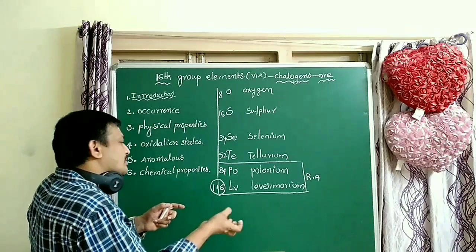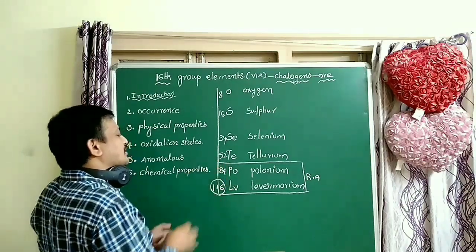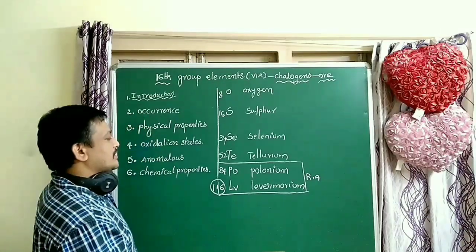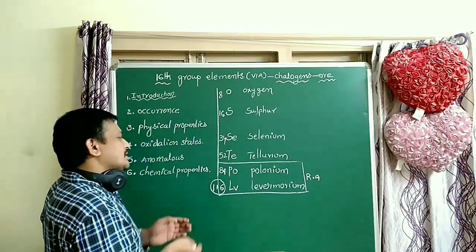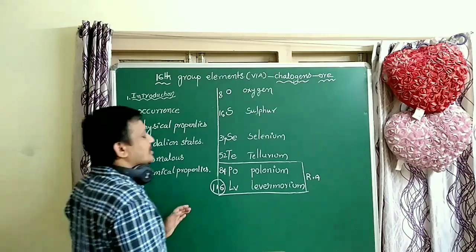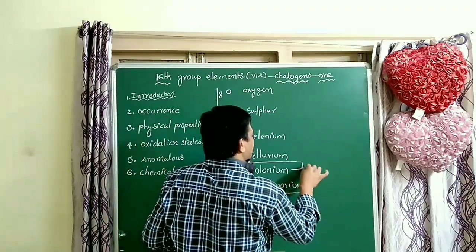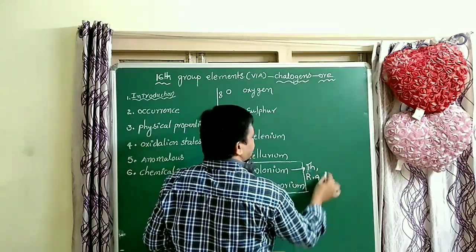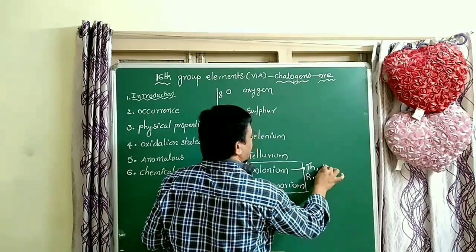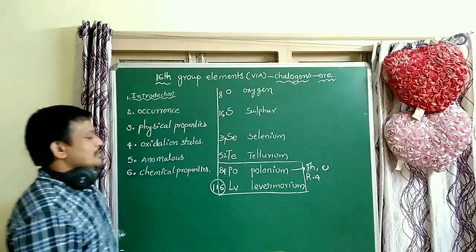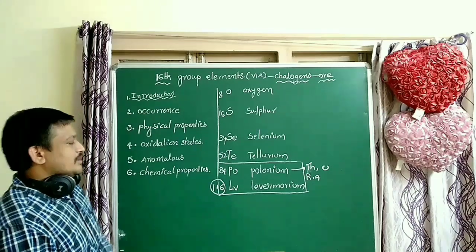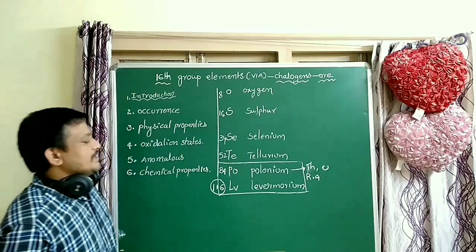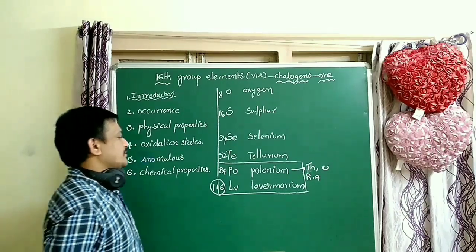Some radioactive elements are also naturally occurring. Polonium is a naturally occurring element present in nature, obtained from the decay of thorium and uranium. That is very, very important. So livermorium is a radioactive element. Symbol is Lv. That is very, very important.